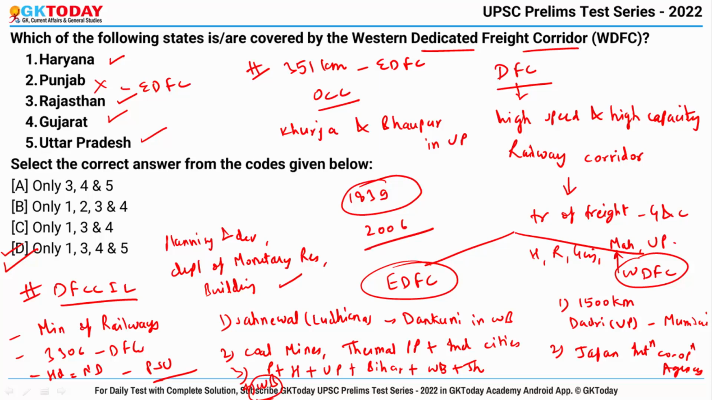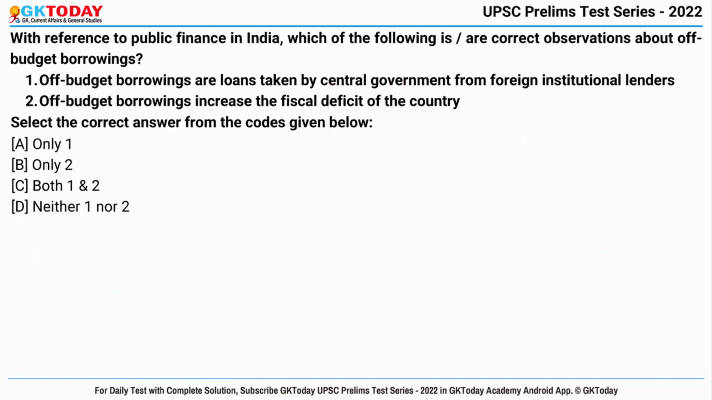Okay. Now next question, with reference to public finance in India, which of the following is our correct observations about off-budget borrowings? First of all, let's understand what is off-budget borrowings.